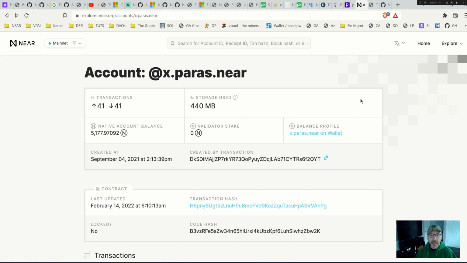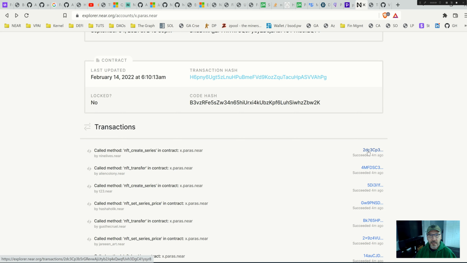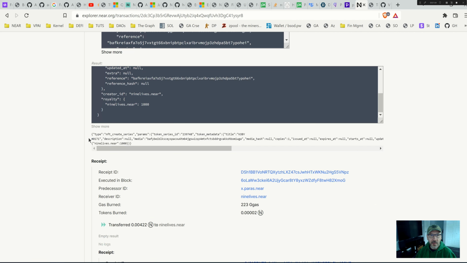It indexes the x.paras.near contract, which is here, and we do that by extracting the data from the logs that are emitted from this contract. One of the challenges we ran into is that although some of the logs are in EIP-171 standard format, some aren't. So a bunch of verifications had to occur in the mappings to decide what format was coming out, and a bunch of string manipulation to turn some of these things into valid JSON to then play with the objects as required.